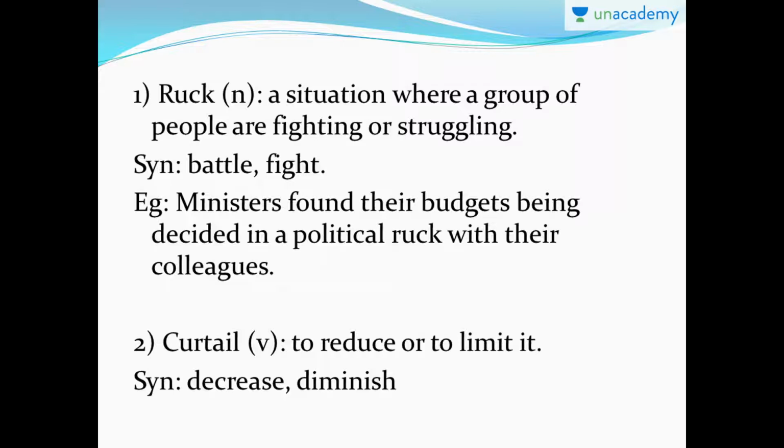The next word is curtail. Curtail is a verb. To curtail is the infinitive form of the verb. Curtail means to reduce or to limit. That means you're bringing down the expense, or when you bring down something, when you reduce something, it is called curtail. Synonyms: decrease, diminish.